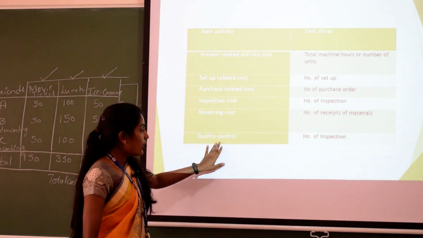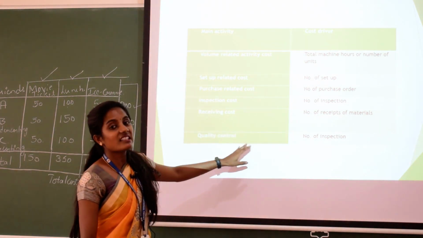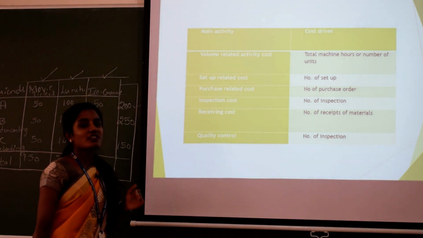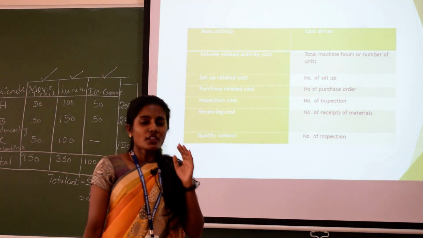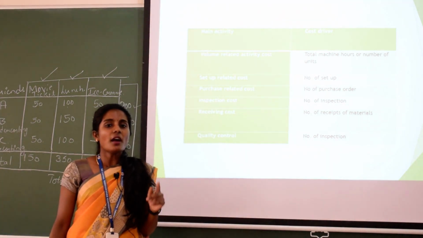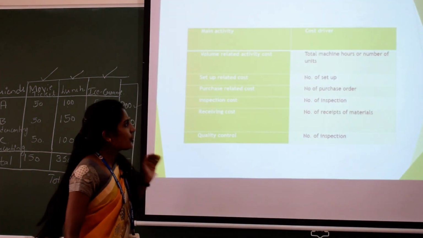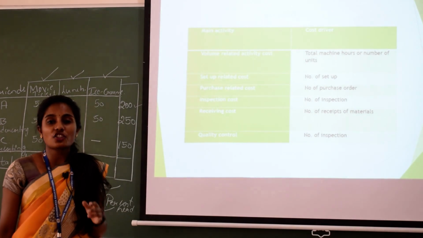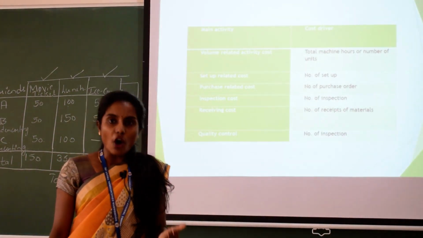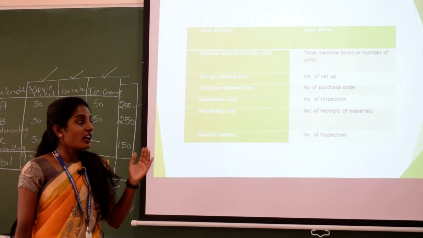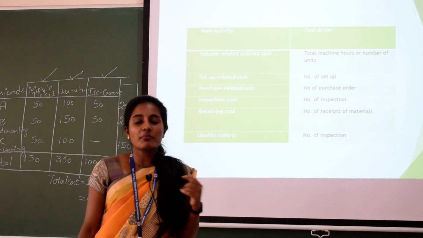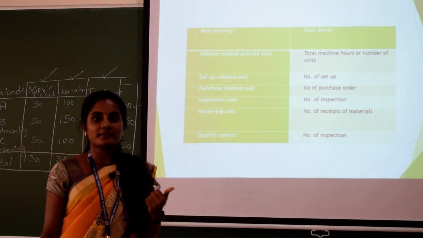For quality control also, the basis is number of inspections. So this is how ABC costing works for a production department or a service department in an organization, and it is very helpful for industries like production, where production is very high. That industry will use this ABC method of costing.